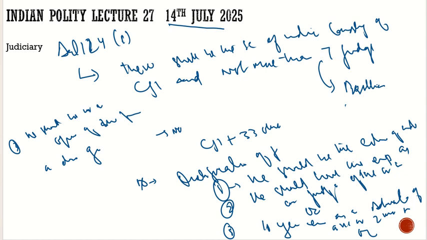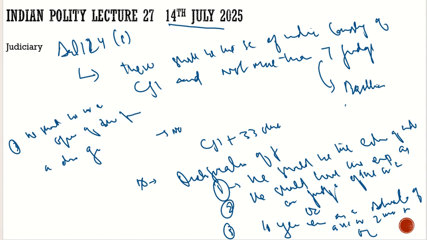Suppose there is a person who wants to be a Supreme Court judge. What should be his criteria? Criterion number one, he should have been a judge with 5 years of experience in any high court or more such high courts. Then he can be a Supreme Court judge. If he was not a judge of any high court, then another criterion comes in.